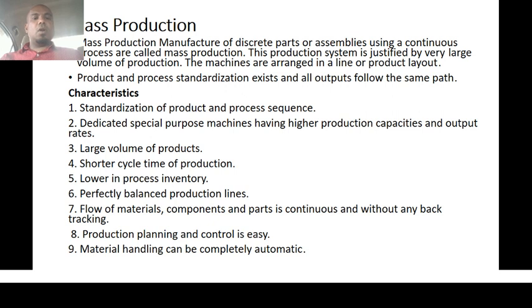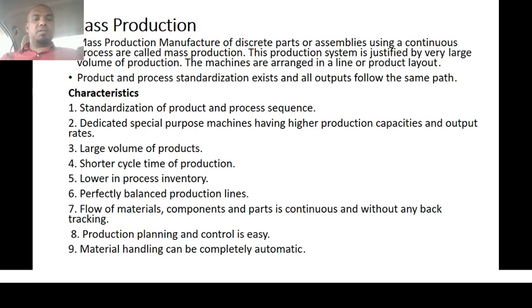Third one is large volume of products. Because you are going to use specially dedicated machinery for the production process, there is a possibility of increasing the volume of production more. Fourth one is a short cycle time of production. That means we don't require that much production time, duration or lead time, because separate machinery is used for a separate production process or product. So we can expect timely production.